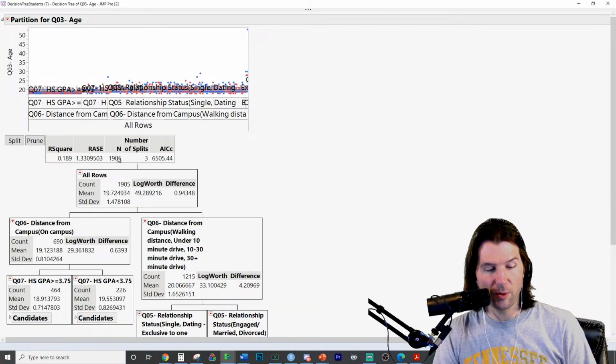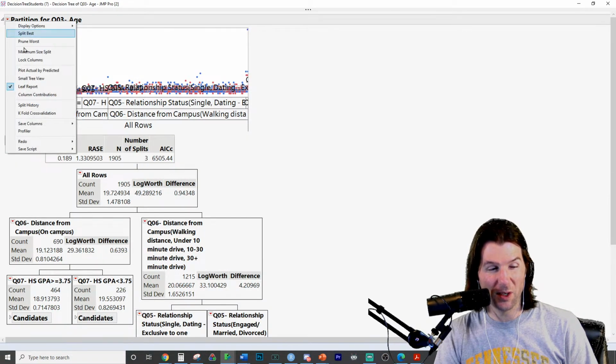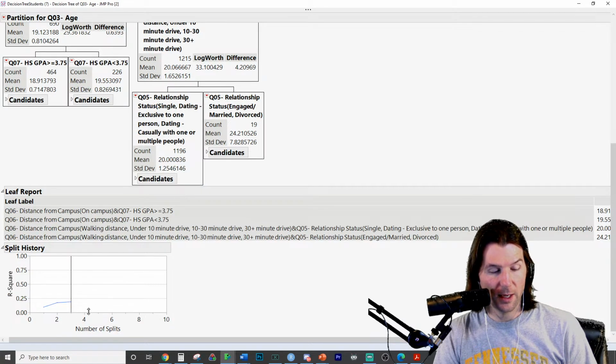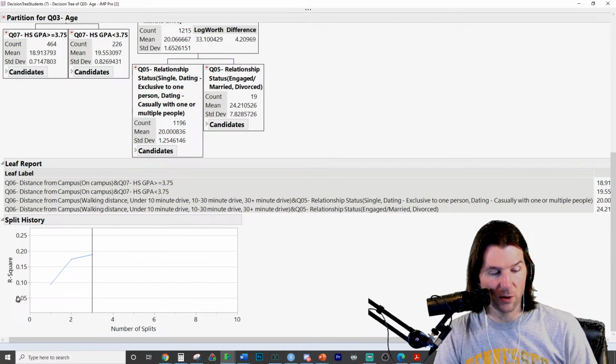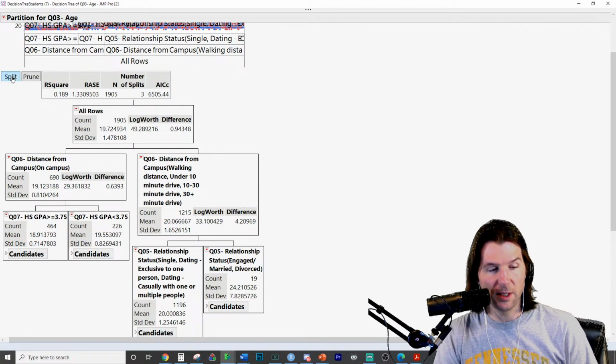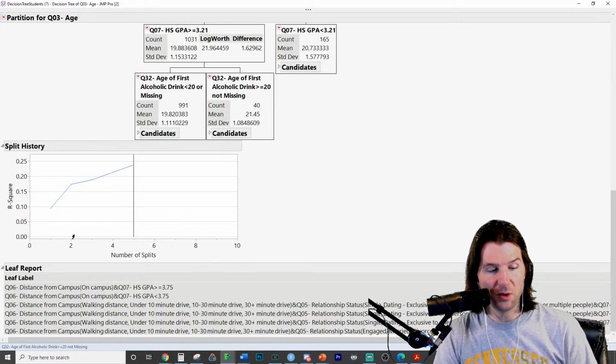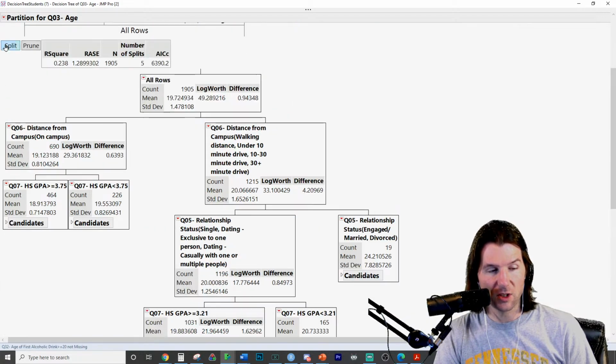So let's go to a decision tree where I haven't done some craziness. The split history is always the same. It's always going to give you R squared, and you can see the increase to R squared after every split. It should start at 0. We can go right here to split again on this tree. This is a different tree, but you can see R squared is increasing after every split.